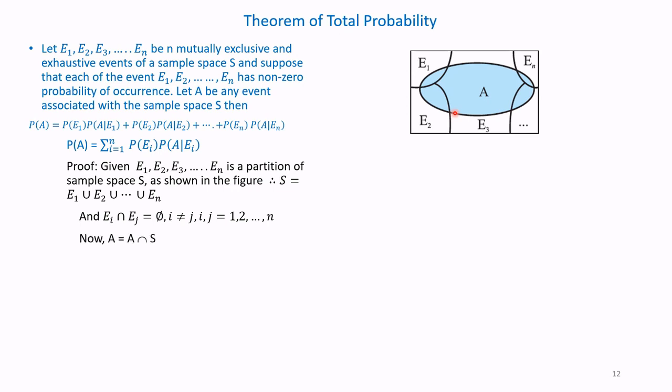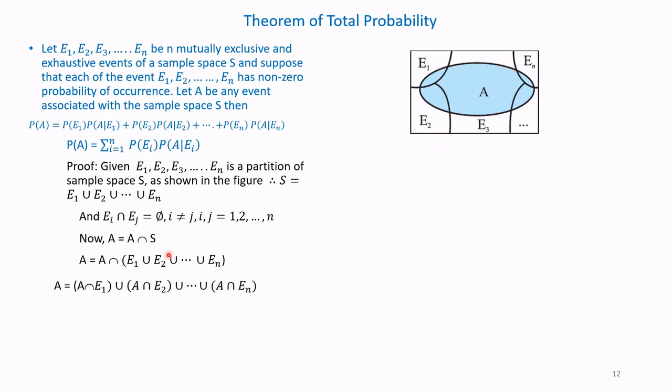Now A is equal to A intersection S, because A is falling under S. Therefore A equals A intersection (E1 union all other E's up to En).